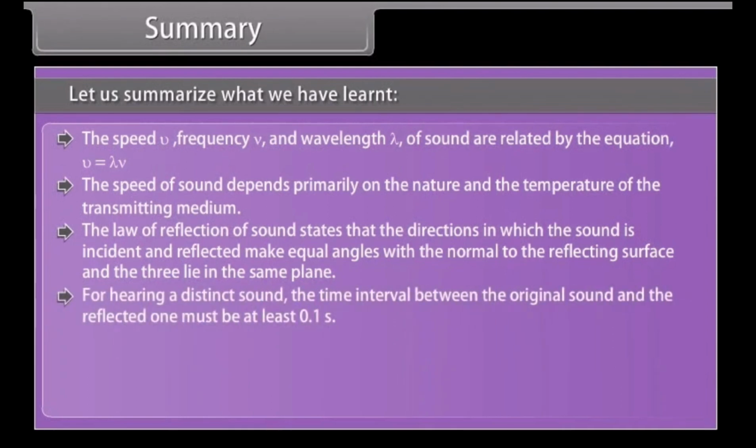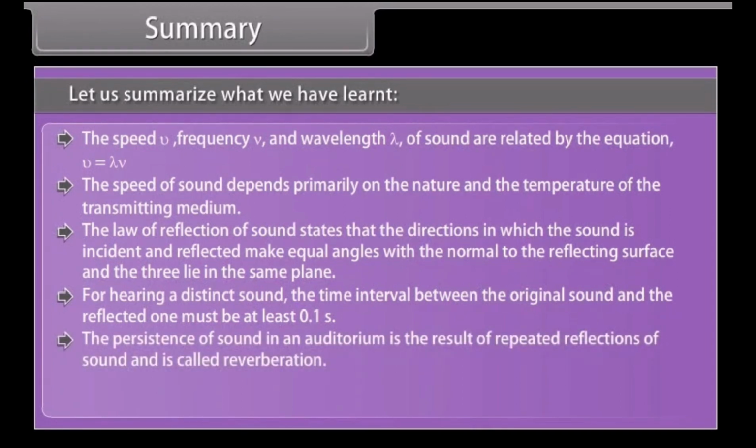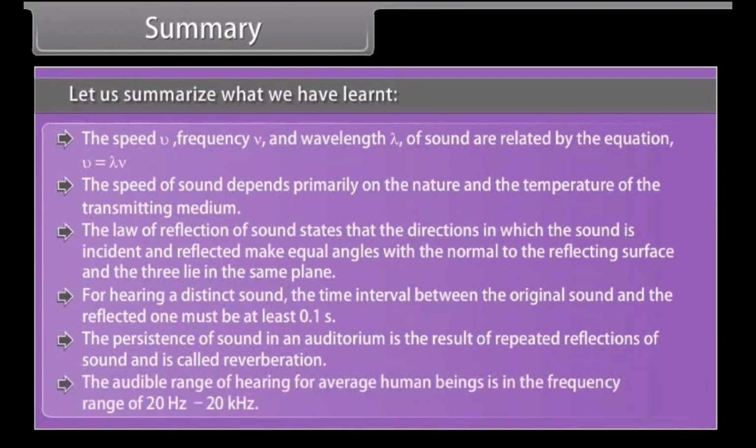For hearing a distinct sound, the time interval between the original sound and the reflected one must be at least 0.1 second. The persistence of sound in an auditorium is the result of repeated reflections of sound and is called reverberation. The audible range of hearing for average human beings is in the frequency range of 20 Hz to 20 kHz.